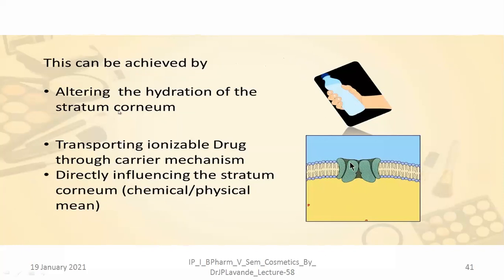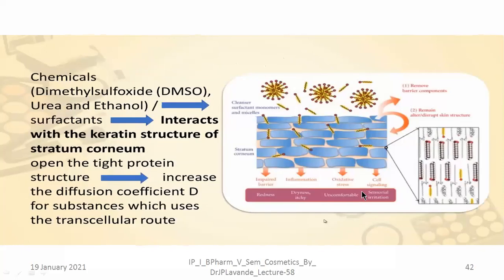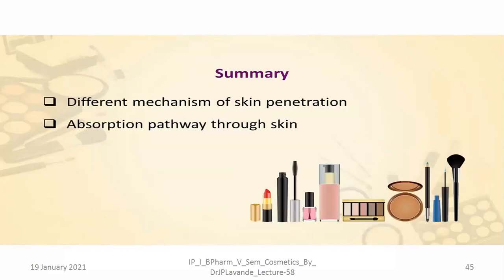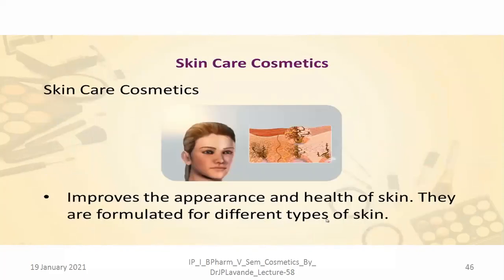So this is the carrier, and this carrier is responsible for transporting the drug. You can see this is the particular drug molecule which will get transferred through these carrier molecules. And there are some chemicals that will be helpful in order to transport the drug, the ingredients and the components, like say DMSO, urea, and ethanol. DMSO is dimethyl sulfoxide. They will act as a carrier, and these materials will be responsible for the passage of the required components. So all these are the details that we already saw in our yesterday's talk.